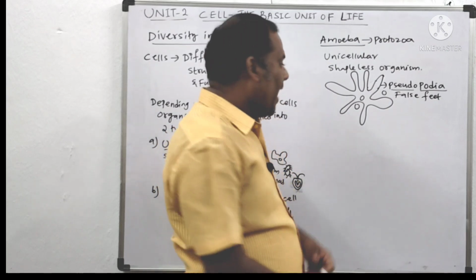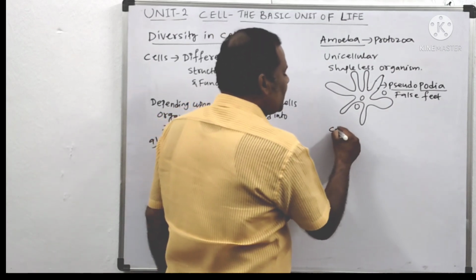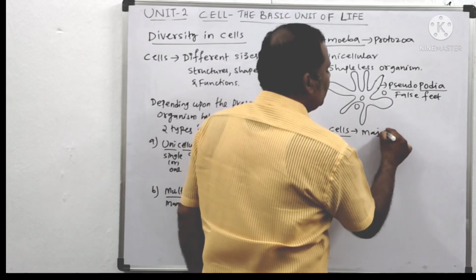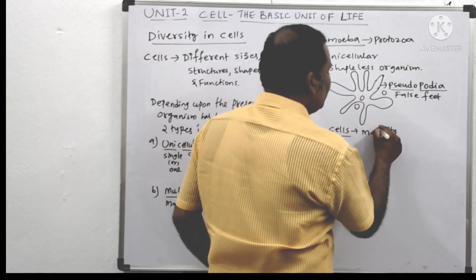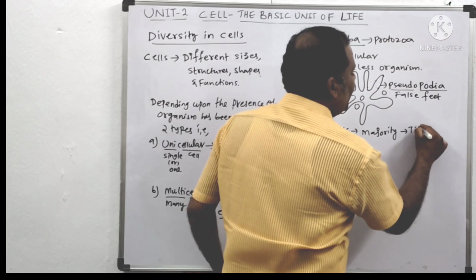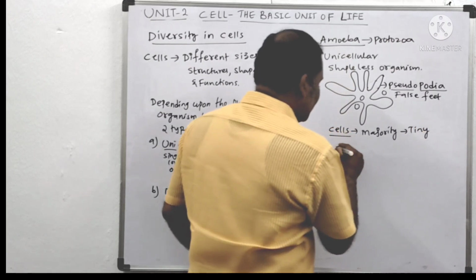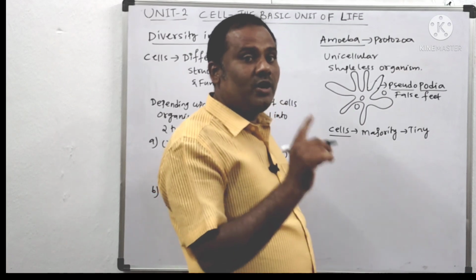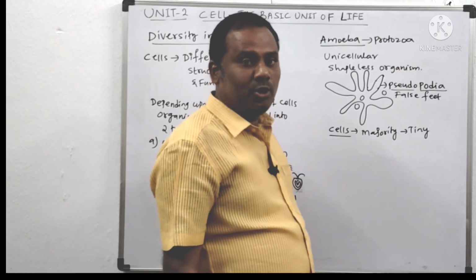And moreover, children, cells are very tiny. The majority of cells are very tiny. We cannot see them with the naked eye. They can be seen only with the help of a microscope.